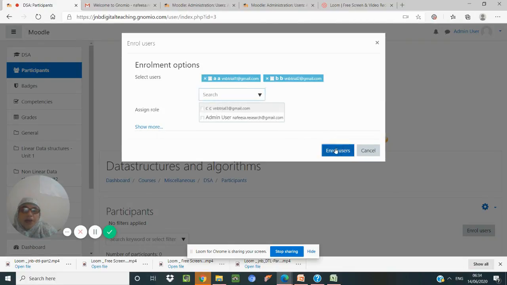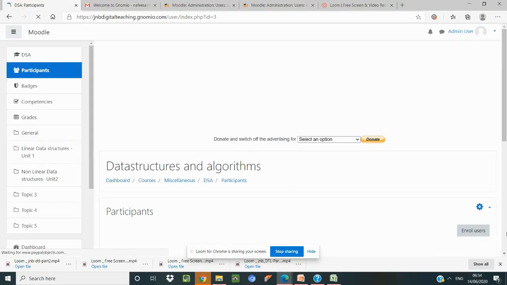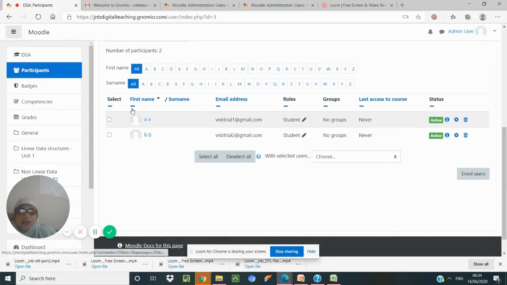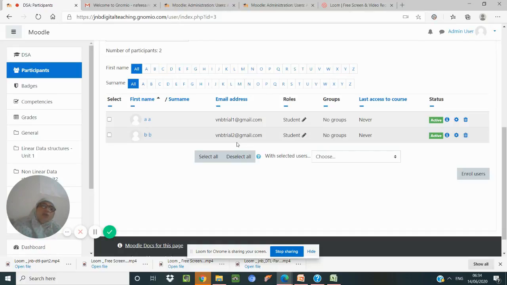Okay, enroll users. Once you enroll them, you can see in the participants list that there are two students and they have been enrolled. Students may get enrolled by entering their login id and password and doing self enrollment, or we can make them enroll in the course by selecting from the complete list.